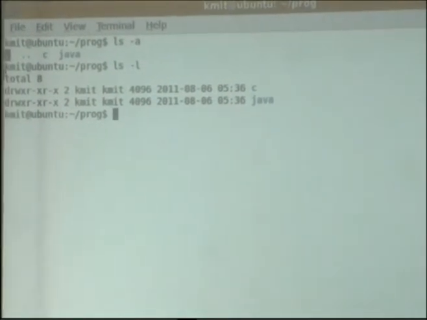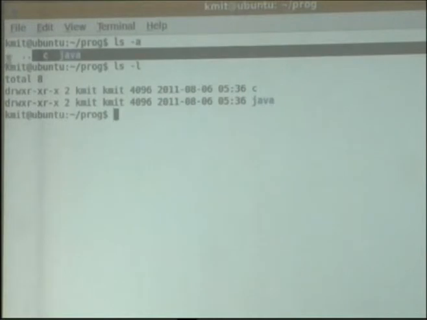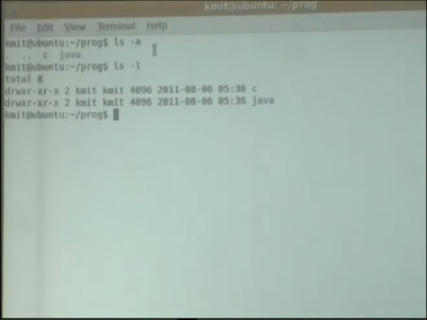It doesn't mean that after creating the C and Java directories we have got these two hidden files. It is not like that. Whenever you create any directory, by default the operating system will create these two hidden files. One is a link to the parent, and another is the present working directory. Dot means present working directory, and dot dot means parent directory. ls option A can be used for seeing hidden files.